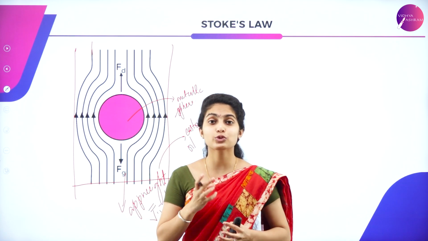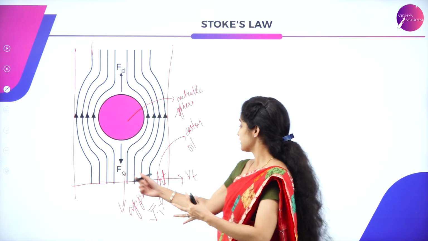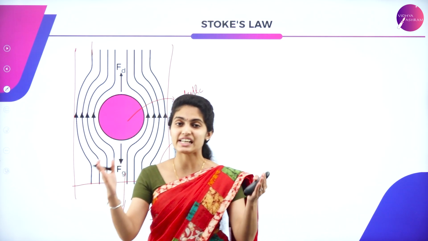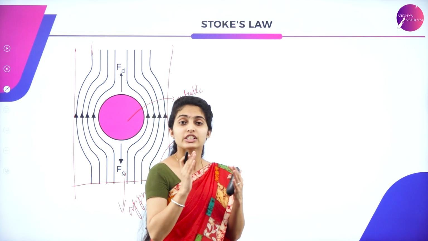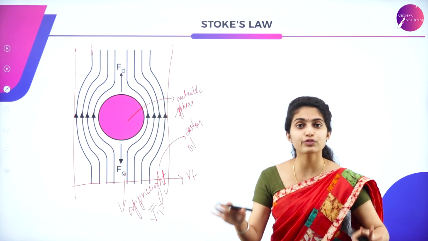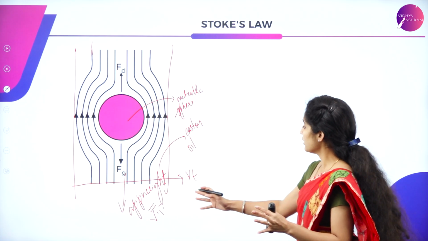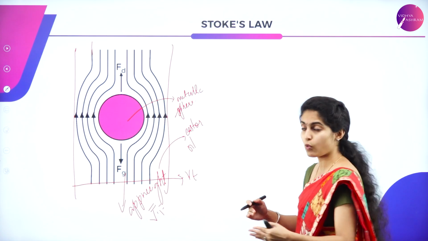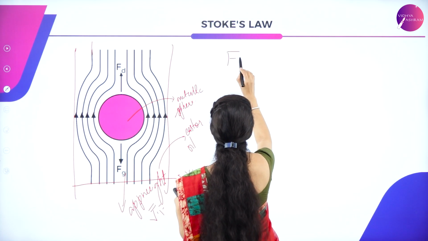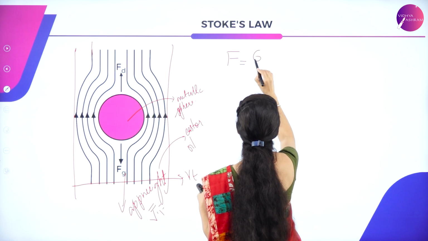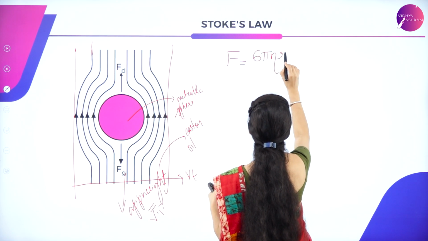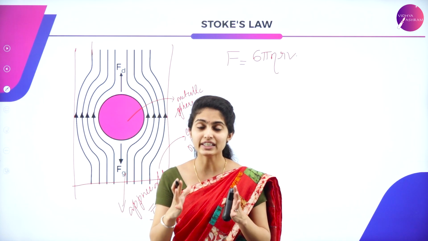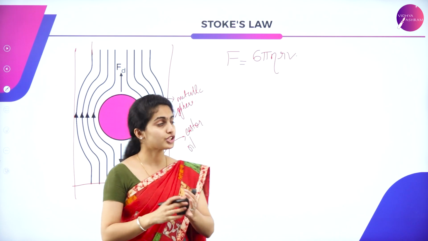Now we know why we study Stokes law. It concerns the viscous force, so we see the viscosity of different liquids. Stokes law is used to check the viscosity of different liquids given to you. To find the viscous force, the equation is F = 6 pi eta r V. This is the equation of Stokes law, which is used to identify the force.